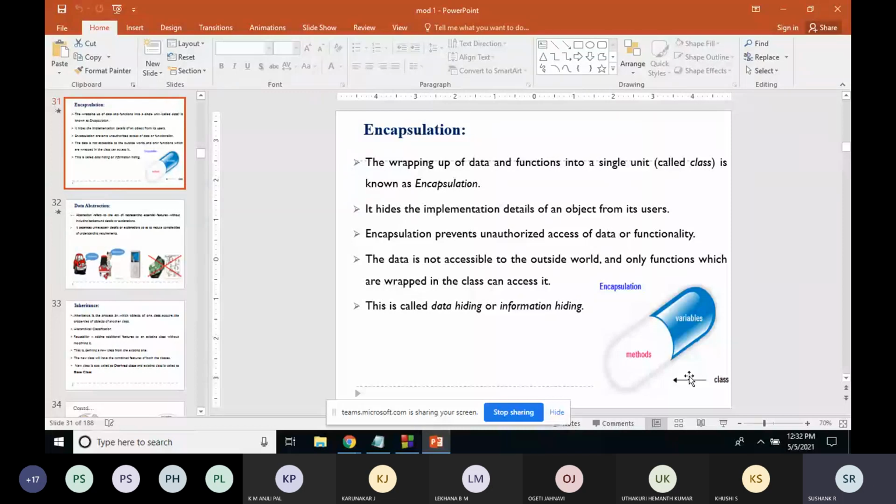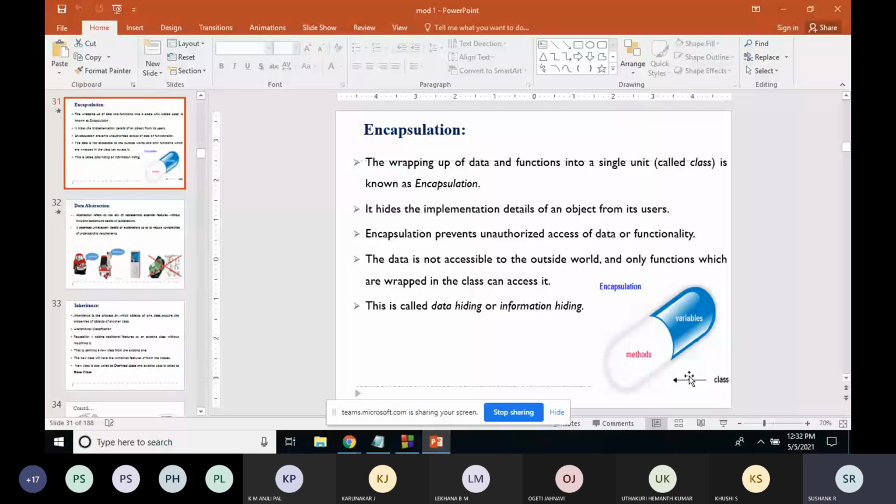For that, they have to contact the officer in the sales section and request him to give access to the particular data. They don't have any direct access. So the financial team will have access to their financial data, and the sales team will have access to their sales data. A person from the financial team cannot access the data in the sales team directly.